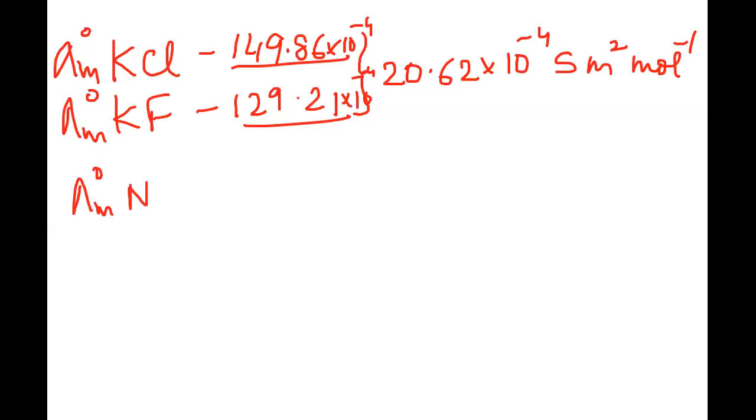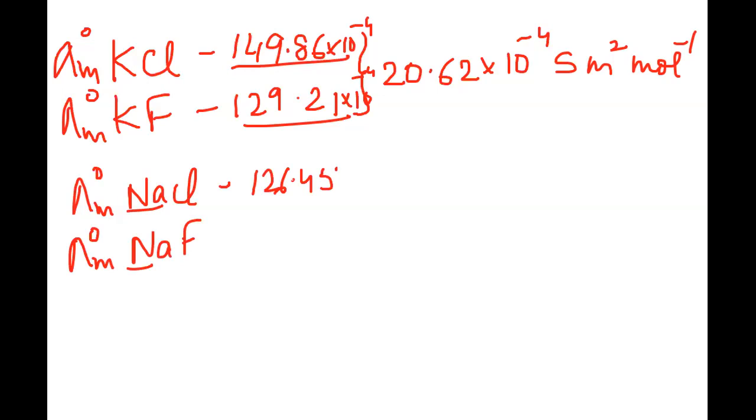Let us say we are taking NaCl, and another salt that we are taking is NaF. Remember, the cations are the same. For NaCl, we already know it is 126.45 into 10 to the power minus 4 Siemens meter square moles inverse, and the same is given for NaF, that is 105.79 into 10 to the power minus 4 Siemens meter square moles inverse.